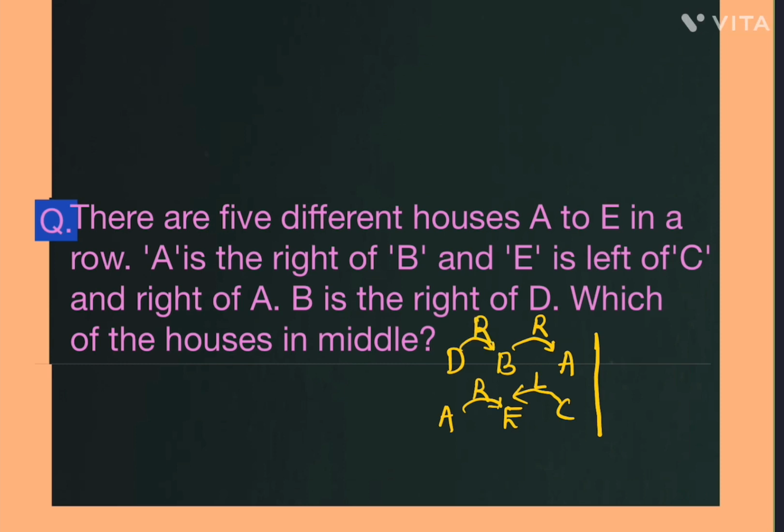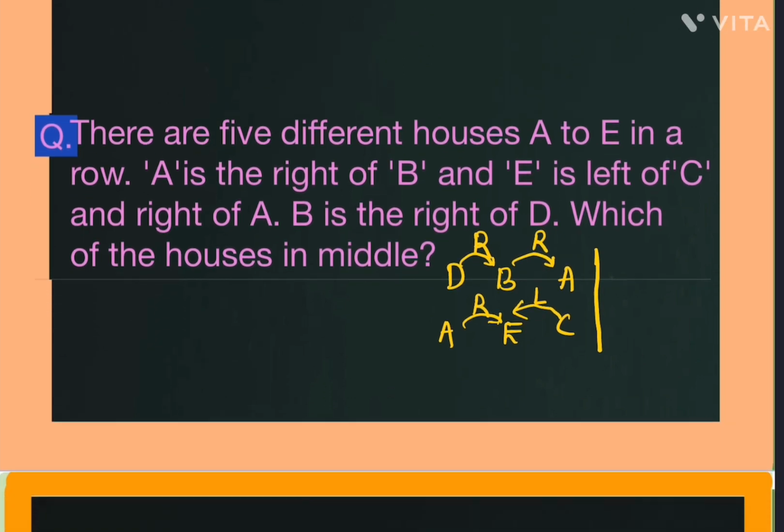Now we'll fill in this particular data. So we'll arrange the given information. Here all locations we are not getting exactly, but five different houses are there. We can mark five positions here. Now we can connect this particular thing.